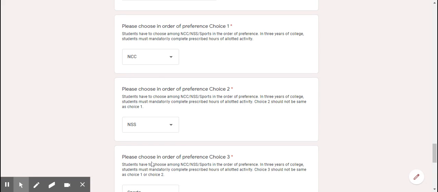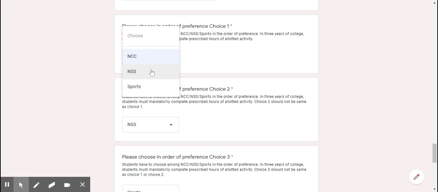So please choose these three options very carefully. And second thing, whatever you choose as your preference one cannot be present at your preference two, and similarly, whatever you choose as preference two, choice three cannot have your preference one and preference two as the same option. All these three choices need to be different.